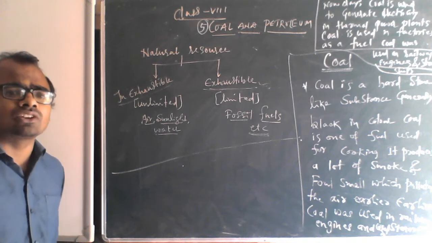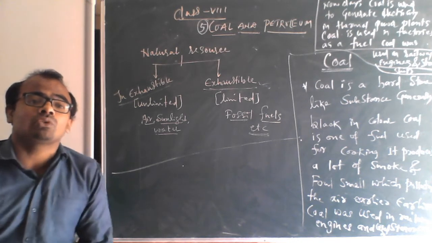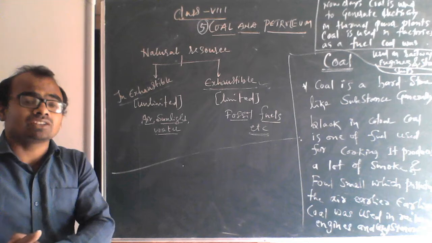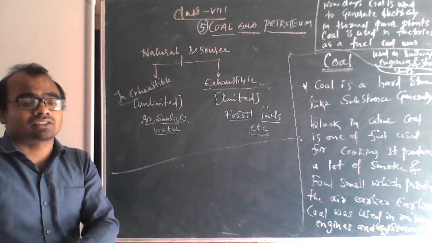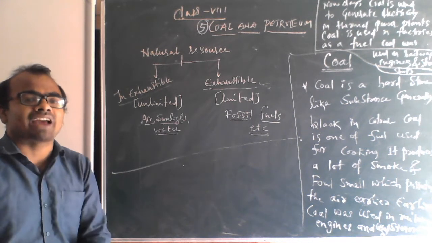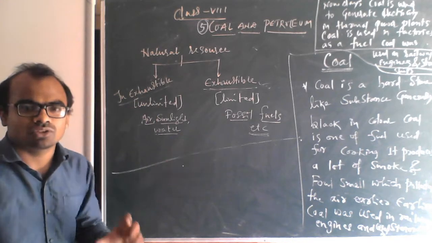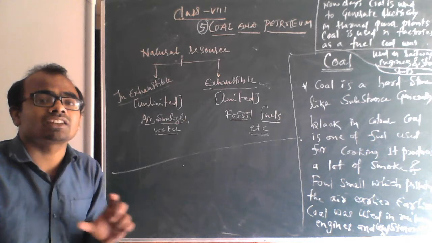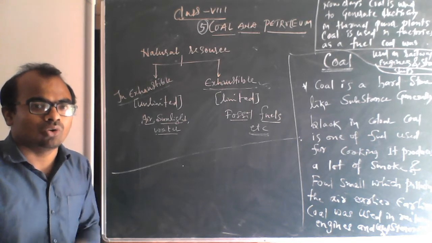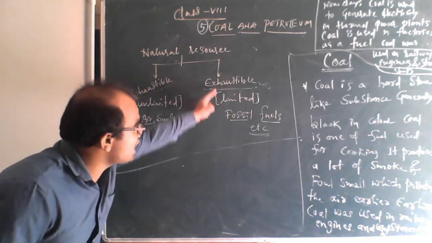Wind energy is air, which you already know, but still these are limitless. They don't have any limits, and you can use them any number of times. That is why the name is inexhaustible.